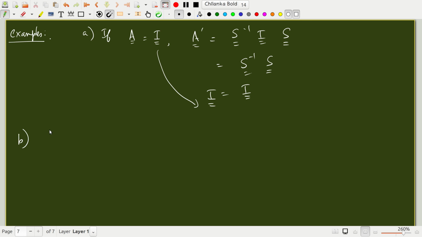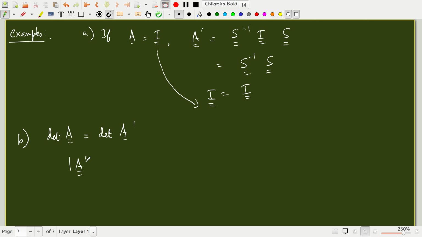Now I want you to understand that even if you transform an operator from one basis to another basis, there are certain properties of that operator or matrix that remain the same. For example, we can show that the determinant of A in both bases is the same under a similarity transformation. How?